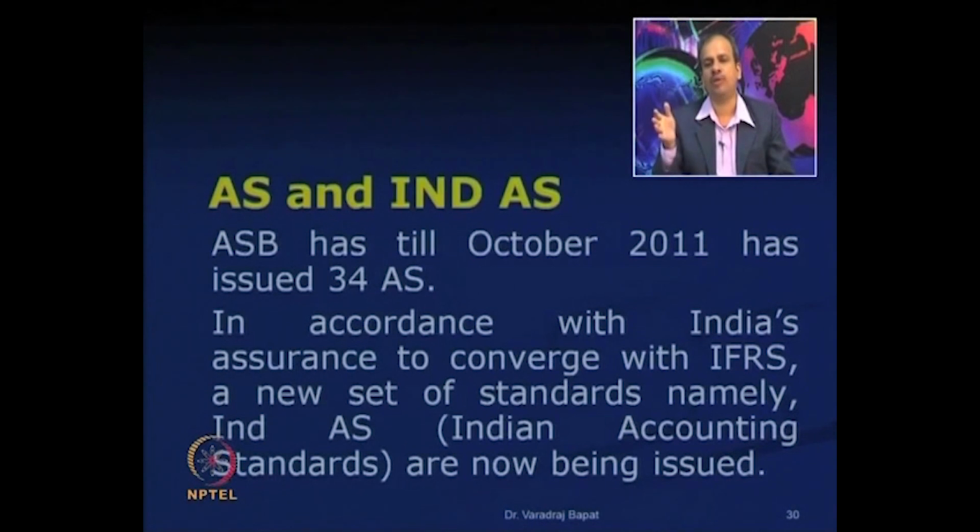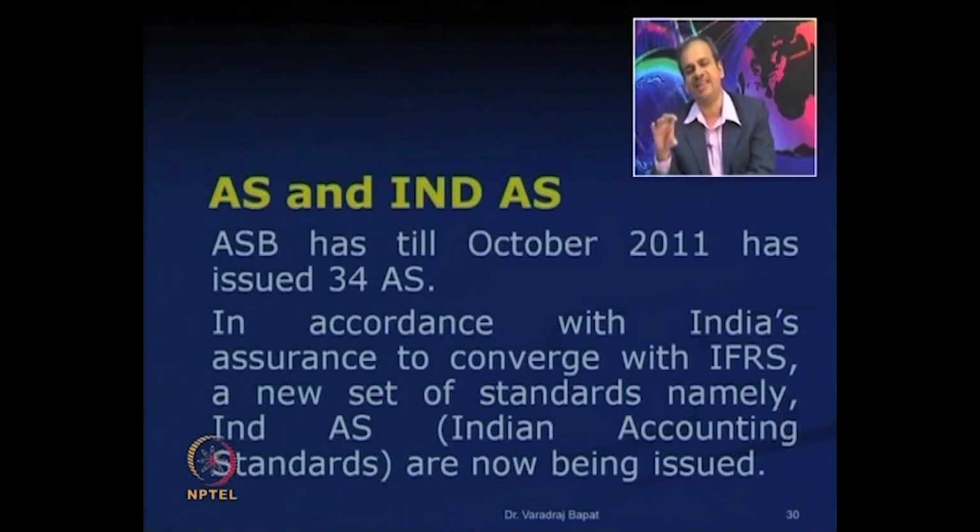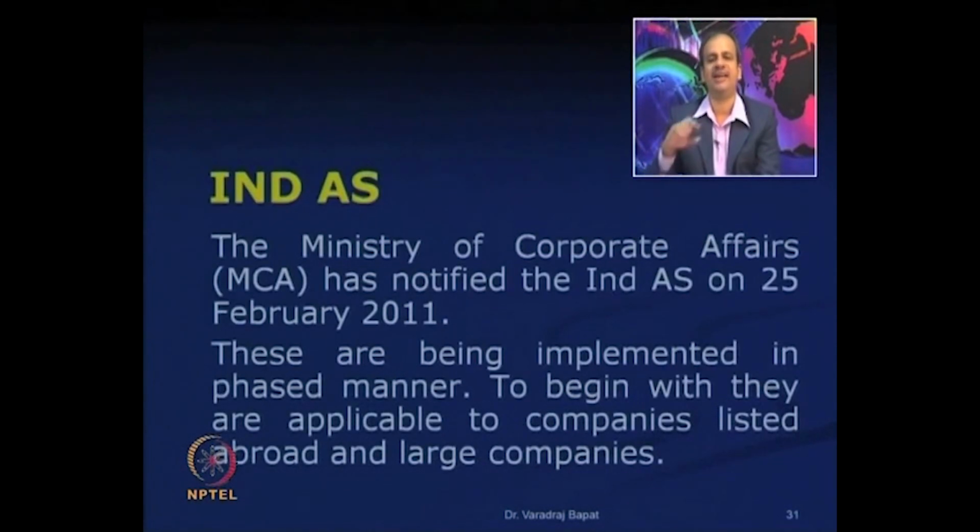Now, ASB till October 2011 has issued 34 accounting standards. Since now there is a need to converge Indian standards with the international standards, ASB is coming out with a new set of standards which are closer to international standards, and they are known as Ind AS. So currently India has two standards, one are AS, which are the existing accounting standards, and there is Ind AS, which are a new set of Indian standards, but which are closer to international standards. Let us have a look at Ind AS.